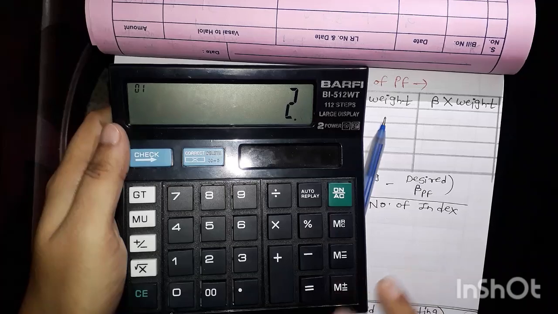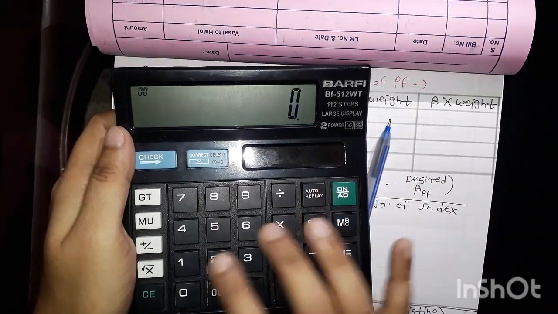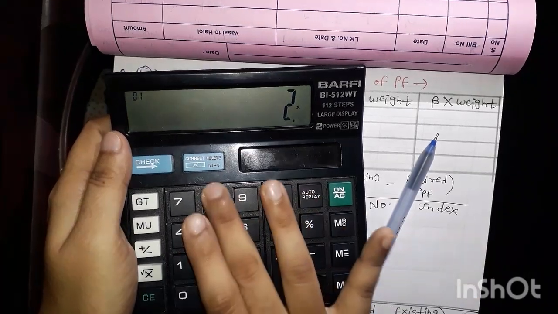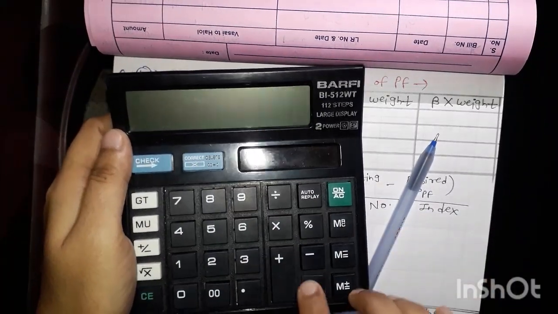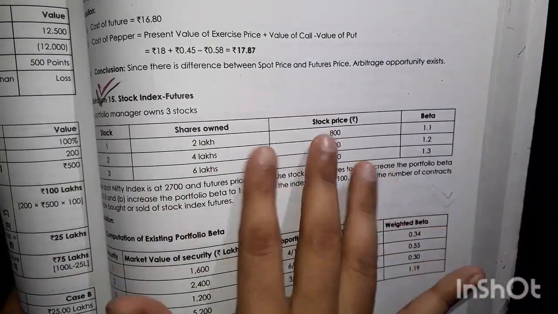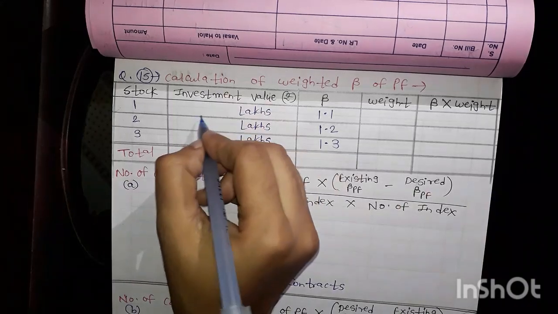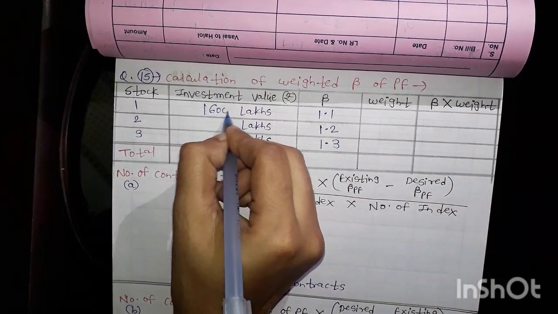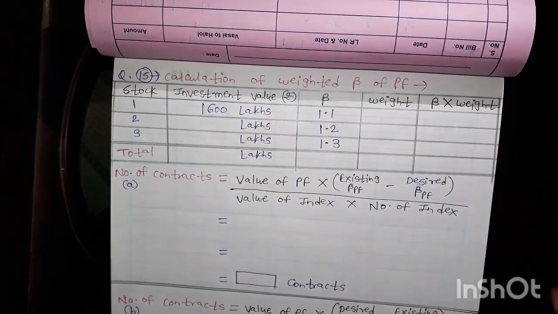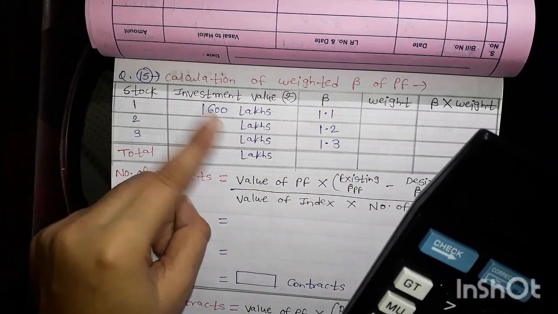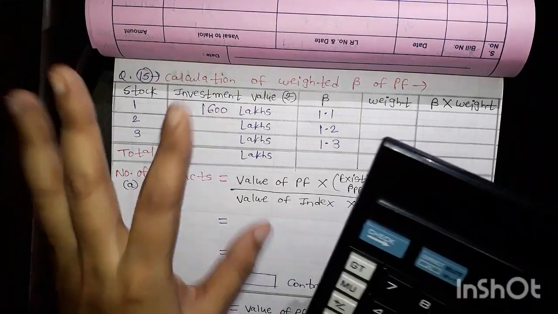number of shares in case of first stock, that is 2 lakh. So 2 lakh multiplied by stock price, stock price is given 800. See, I am just multiplying this. So 2 multiplied by 800 is 1600 lakhs. We can directly write in lakhs, otherwise the amount will contain more zeros, so there are chances of mistakes, so that's why this is enough.